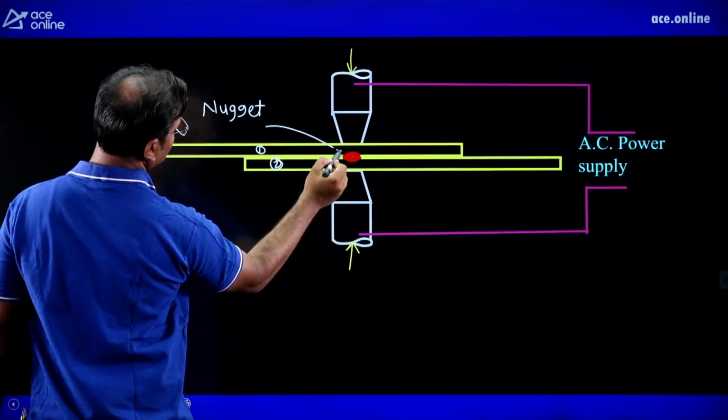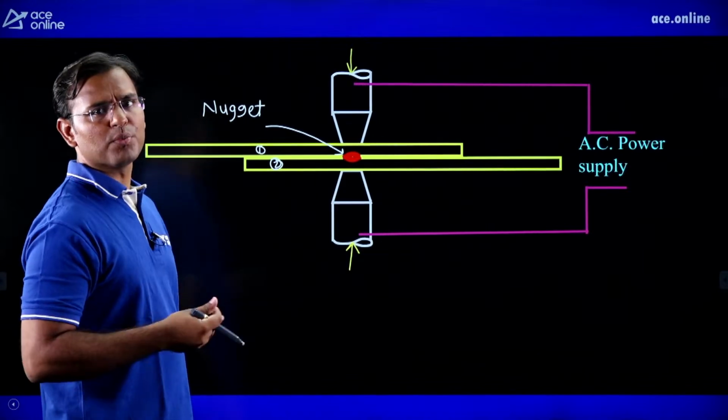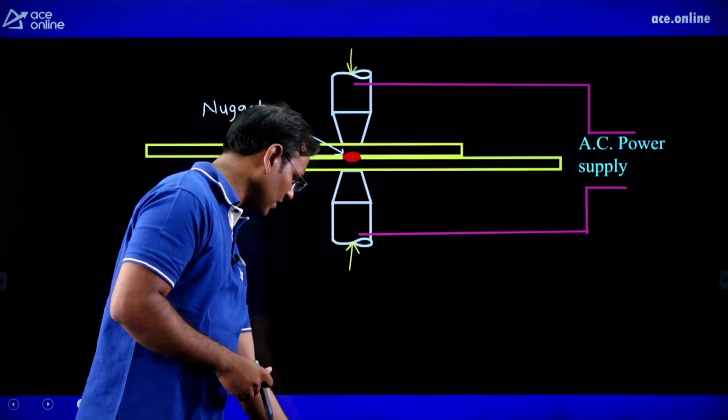What is meant by nugget? Guys, nugget means the small pool of molten metal. The small pool of molten metal is formed. Again, I am repeating the process.